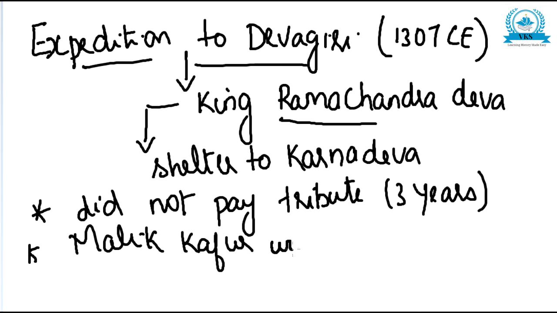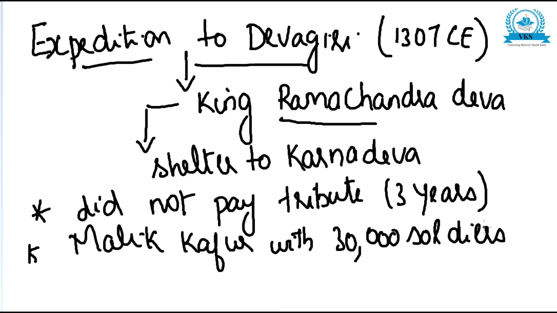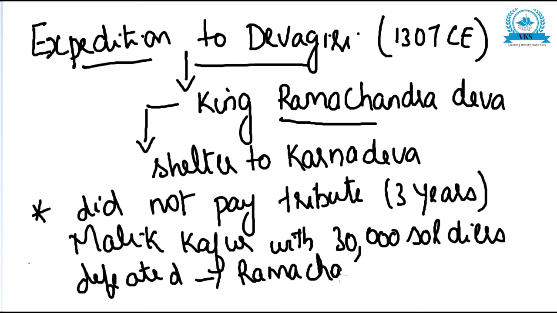Malik Kafur was sent with almost 30,000 soldiers to attack King Ramachandra Deva, and Ramachandra Deva was defeated. Malik Kafur was very strong, and they defeated Ramachandra Deva. So King Ramachandra Deva of Devagiri was defeated. This was what happened in Devagiri.